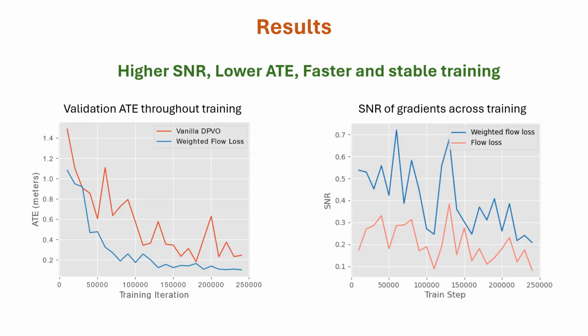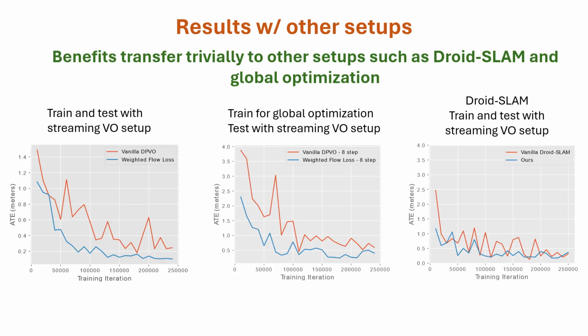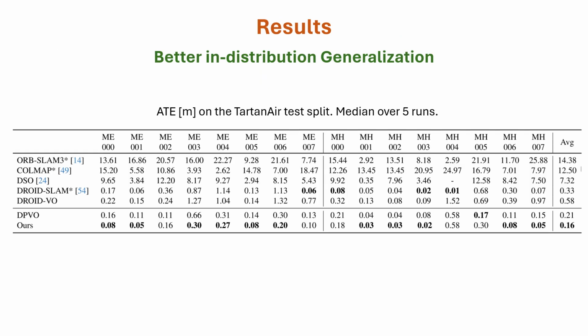With this simple modification, we observe that the variance of the gradients reduces significantly, thereby boosting the signal-to-noise ratio. The effect can also be seen in the validation ATE plots, as it results in faster and stable training and converges to much lower validation ATEs. We observe that the modified objective transfers well to other settings as well, with little to no hyperparameter tuning. For example, the third plot here shows the improvements offered on Droid SLAM, a slightly different method which also uses differentiable BA layers to tackle the visual odometry or SLAM problem.